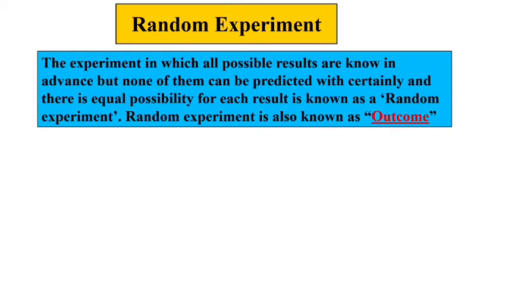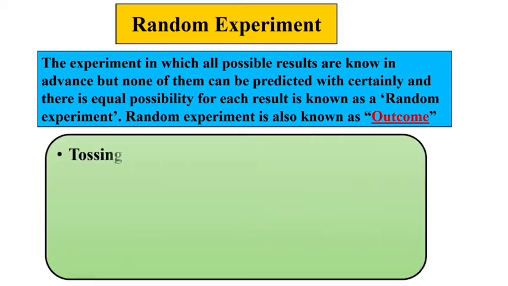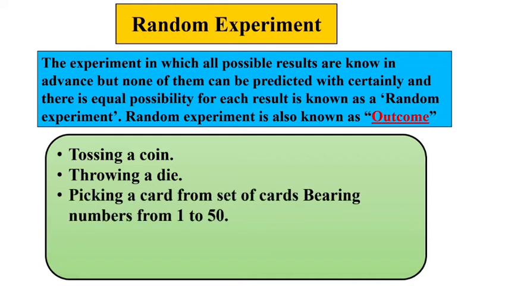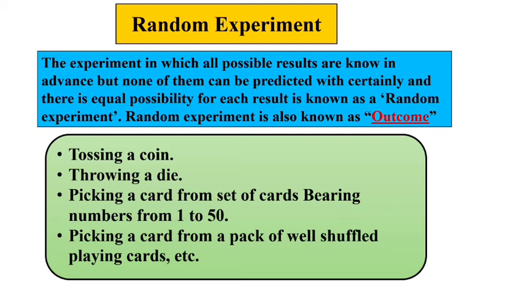Now children, in probability, what is a random experiment? The experiment in which all possible results are known in advance but none of them can be predicted with certainty, and there is equal possibility for each result, is known as a random experiment. A result is also known as an outcome. For example, we can take tossing a coin, throwing a die, picking a card from a set of cards bearing numbers from 1 to 50, picking a card from a pack of well shuffled playing cards, etc.